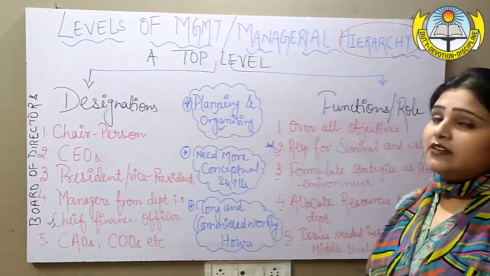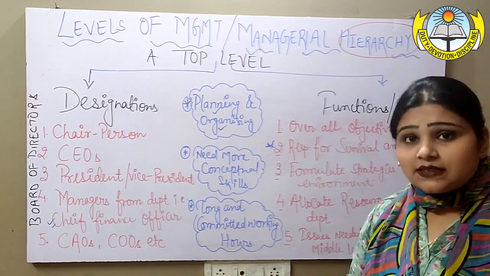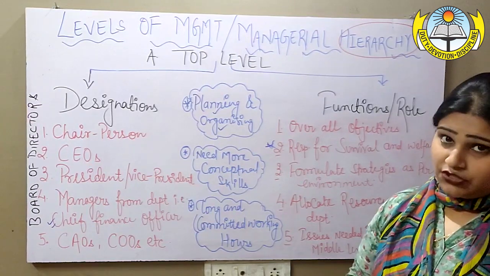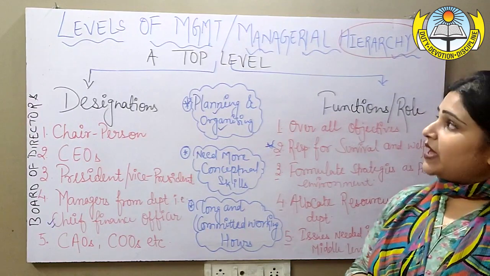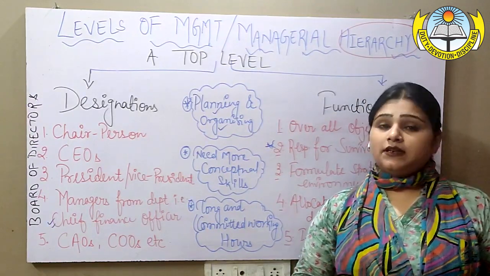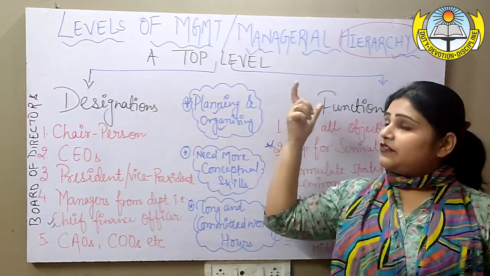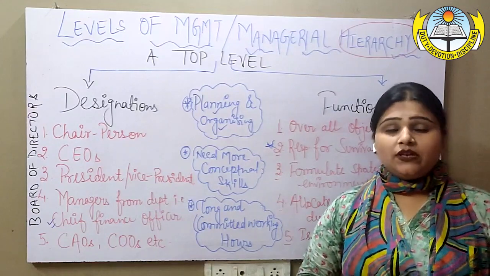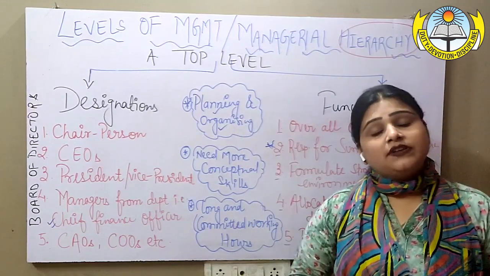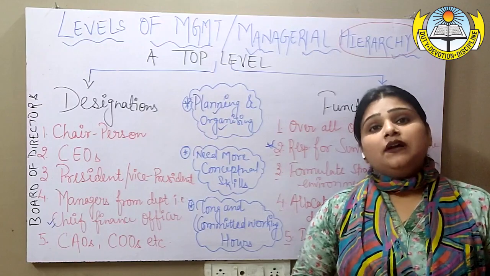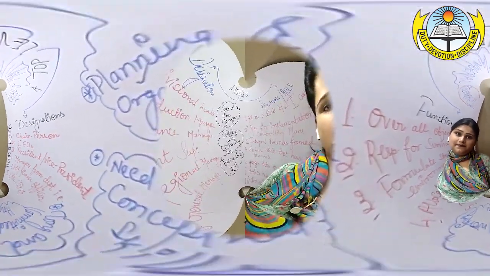So this is all about top level. Top level is that level which has the highest authority and responsibility too. Top level is also known as administrative level. So we are at the top, so we can also call them administrative level.